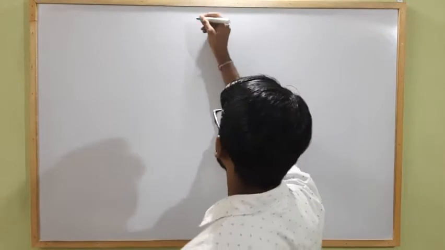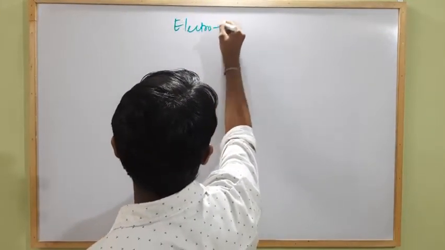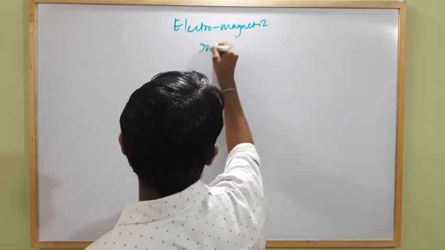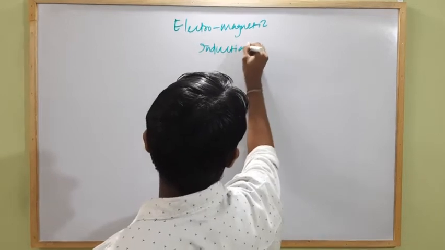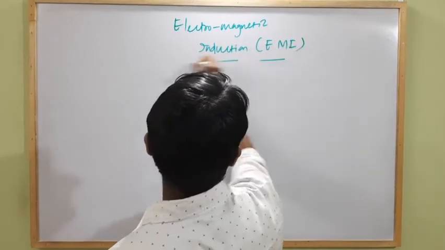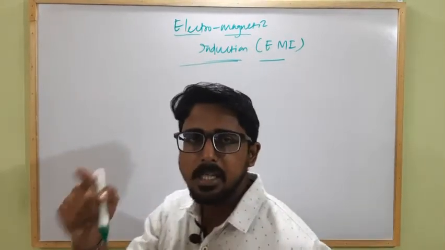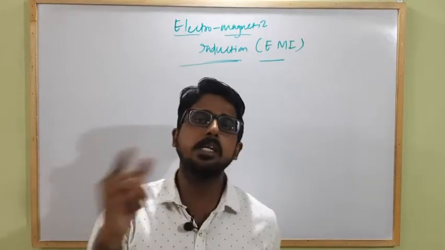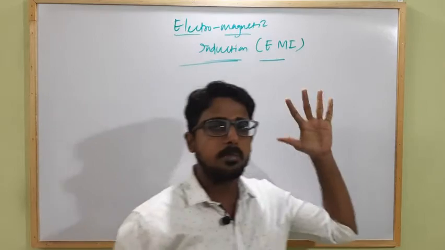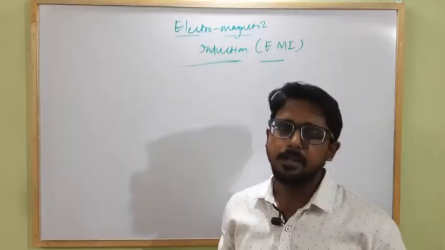The next chapter in our physics syllabus is electromagnetic induction, or in short EMI. Clear? Electromagnetic induction means that due to a magnetic effect an electric current is induced in a coil or conductor, and it was first successfully observed by Faraday and Henry.